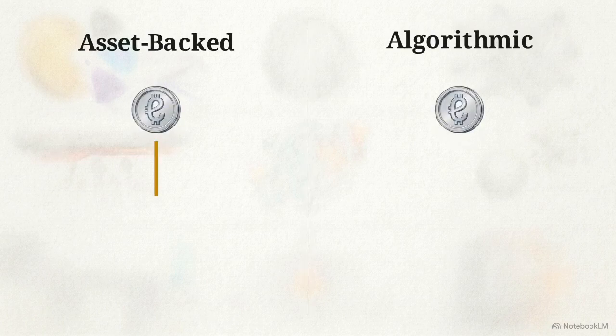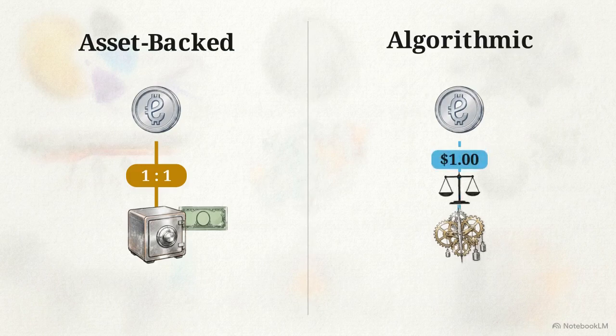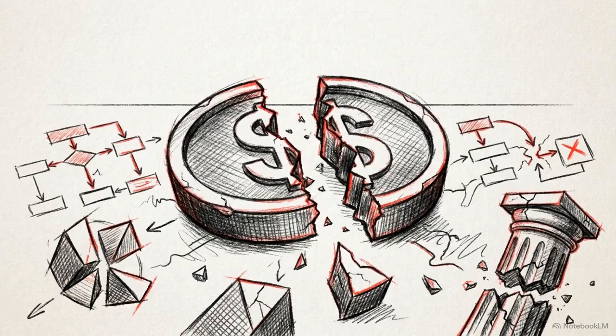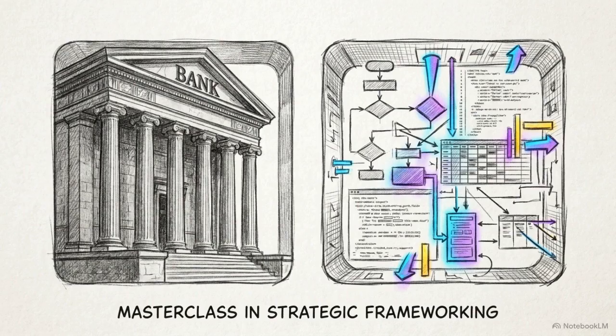This diagram splits the two ways developers achieve this. The asset-backed model strictly ties digital tokens one-to-one to fiat currency in a bank reserve. The algorithmic side relies on mechanical code and market incentives, rather than cash, to dynamically maintain a $1 peg. Both models carry risk. If the centralized fiat reserve is mismanaged, or the algorithmic code is exploited, the token loses its peg. When algorithmic projects fail to hold that dollar value, the collapse is sudden and absolute, usually ending in a grim public post-mortem. The core trade-off is clear.